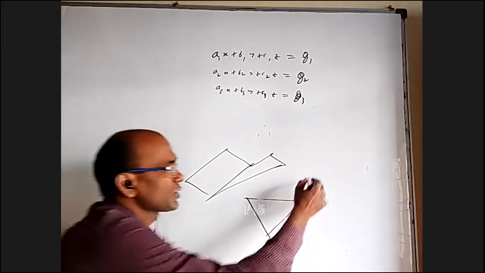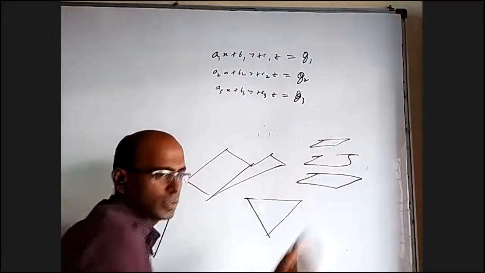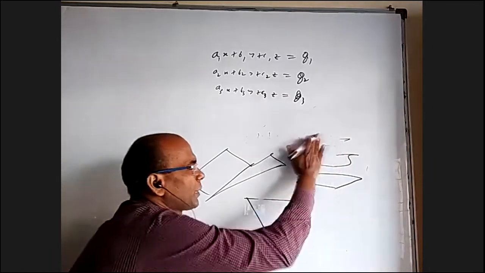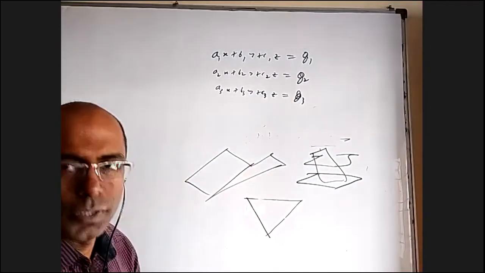Another case of no solution is you can have three parallel planes. That is also no solution. Or two planes are parallel and the third plane is intersecting both of them. Then again, there is no common point.